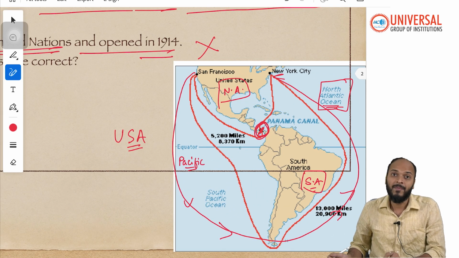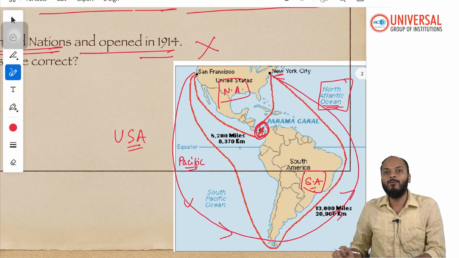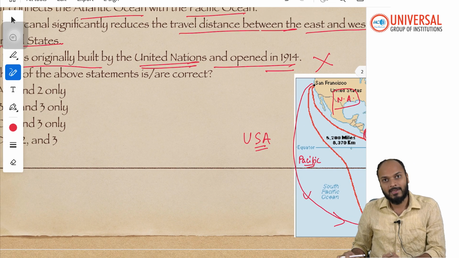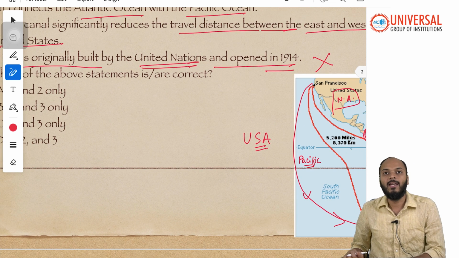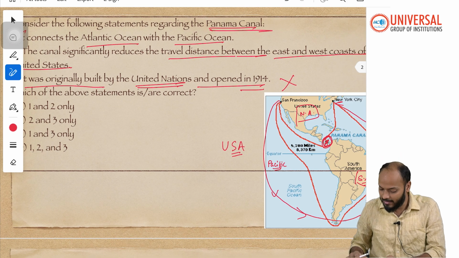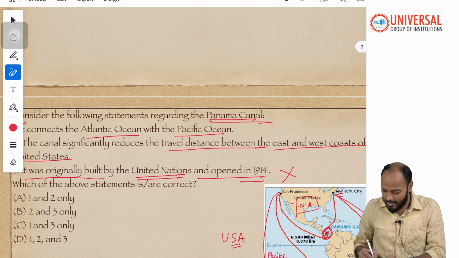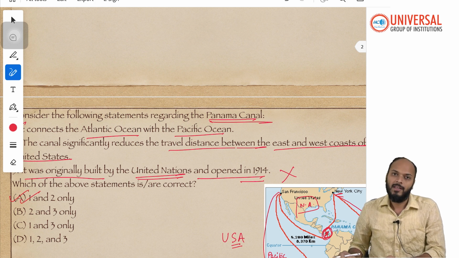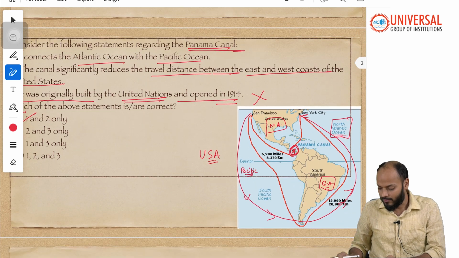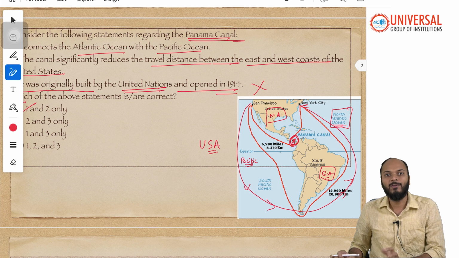It was constructed by USA, and later on in the second half of 20th century, it was given to Panama by USA. Right. So that's what USA says, that we will again take the control over Panama Canal. So statement 3 is incorrect, and hence answer would be option A, 1 and 2. So I hope Panama Canal, its location, its significance is clear to you all.